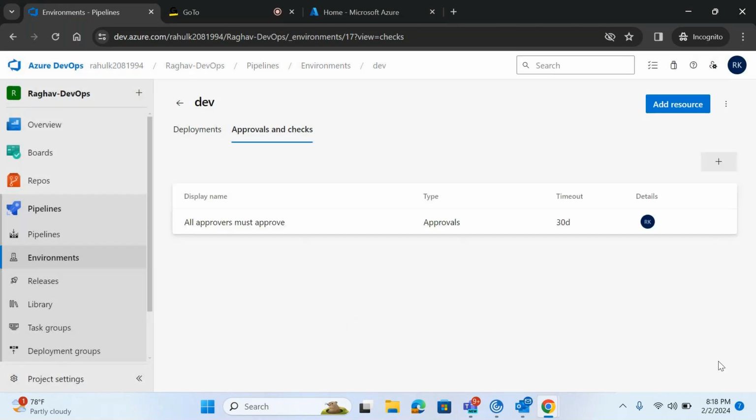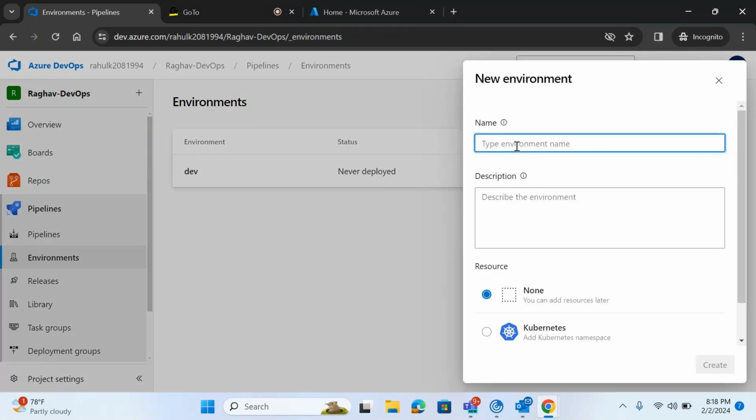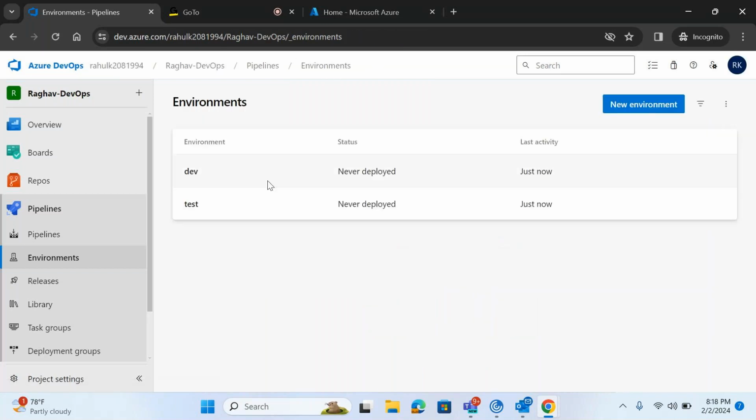Now I have created this, and I'll create another environment. So I don't have to deal with different pipelines. I can use the same pipeline to deploy into my different environments. I can create different stages inside a pipeline and target an environment. If I want to deploy in dev, I'll do it with the same pipeline. If I want to deploy in test, I'll do it with the same pipeline.